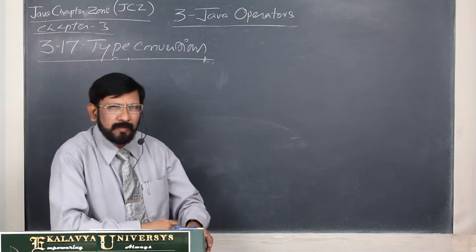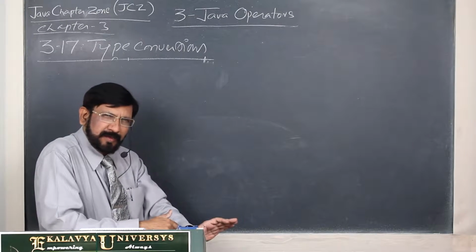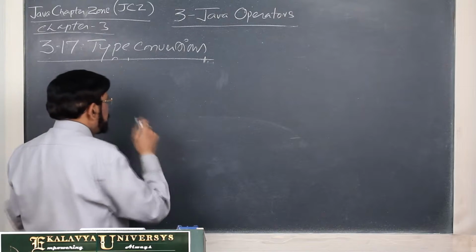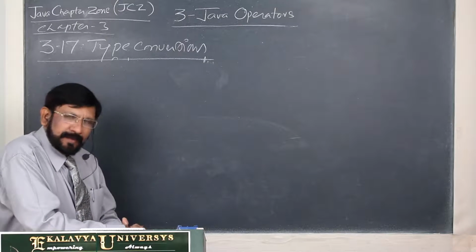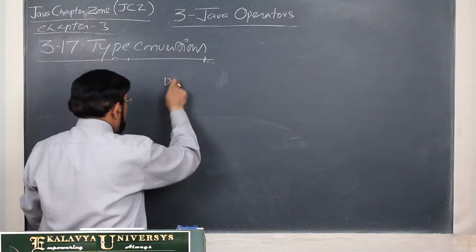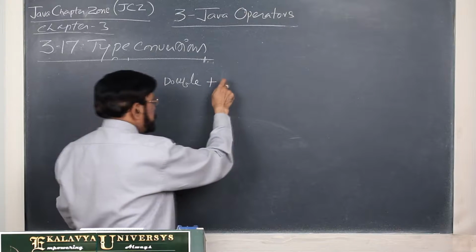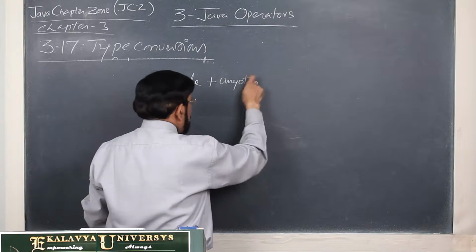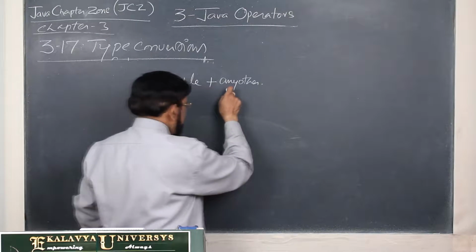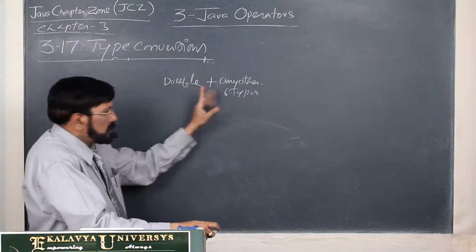Okay, now for promotion purposes, simple rules are developed. Then you can very easily remember them. Actually, in any expression, if one double type is there plus any other type except Boolean. Now, double versus any other 6 types. Double, total 8 types.